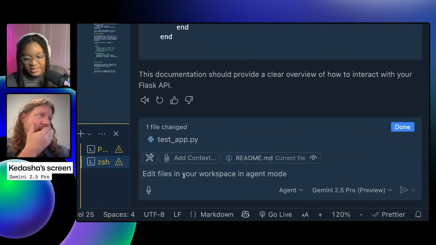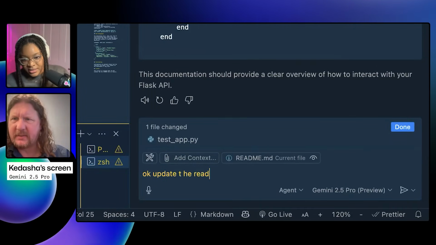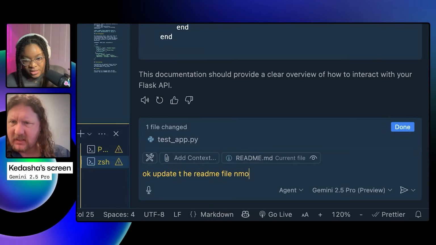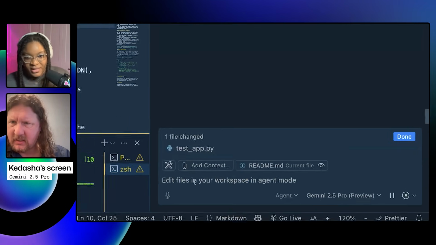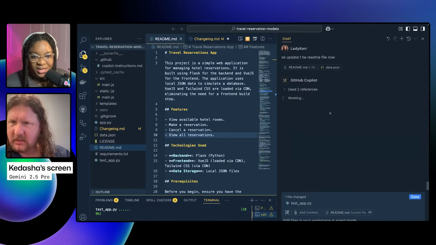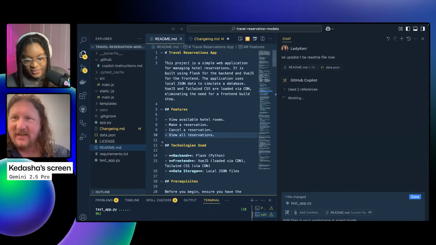But okay, so now I wonder if there's a way to use it to explicitly update the README file now. Yeah, I'm gonna say okay, update the file now, and see if that will work.